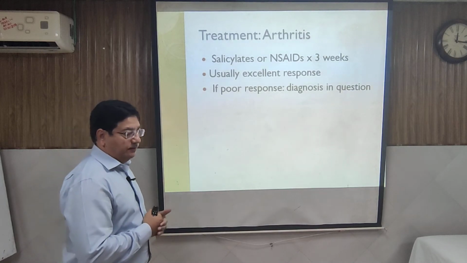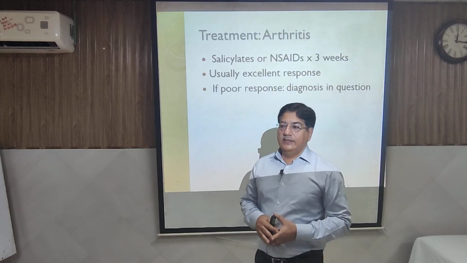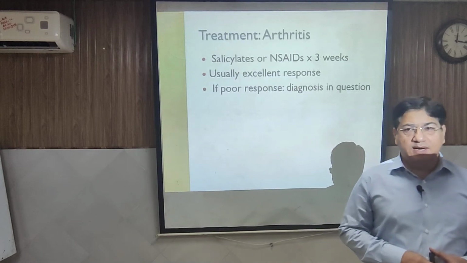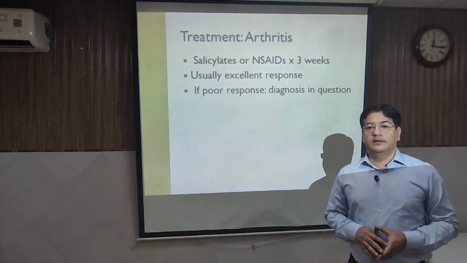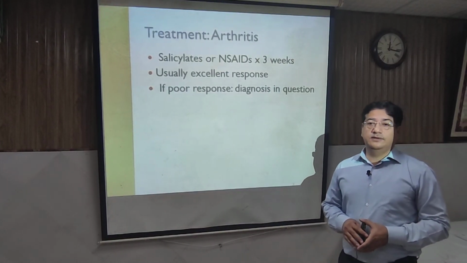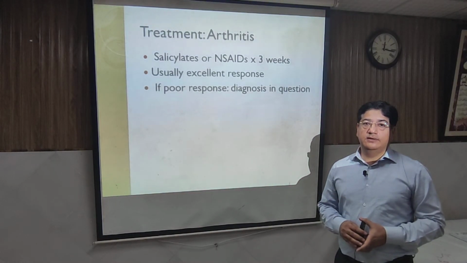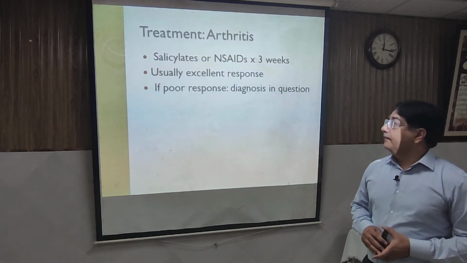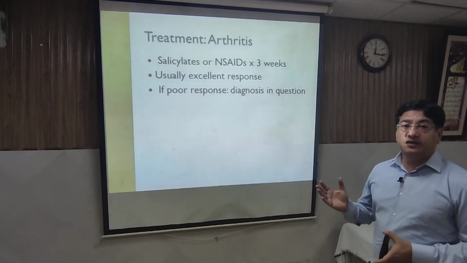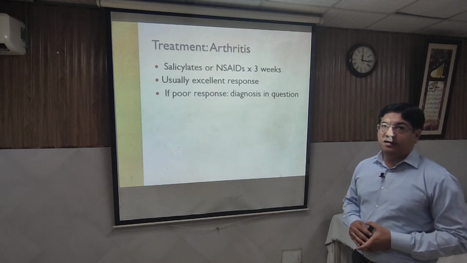So how to treat this patient? I told you when there is arthritis, salicylate aspirin is given in the dose of 50 to 75 milligram per kg. This is a pretty high dose, and you must remember the side effects of aspirin, which are tinnitus, vertigo, breathing issues, alkalosis, and there can be vomiting. So you are using a pretty high dose, and that is usually given for 3 weeks while you are monitoring the clinical features and ESR as well.